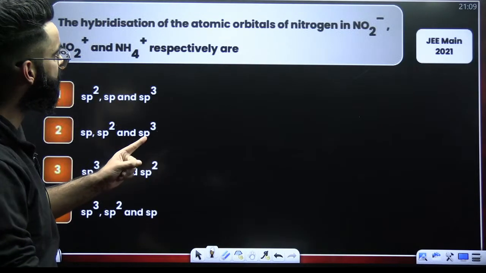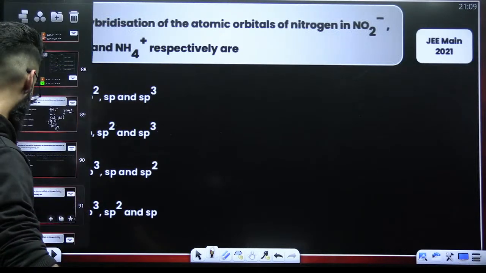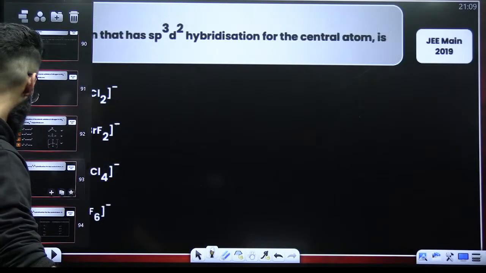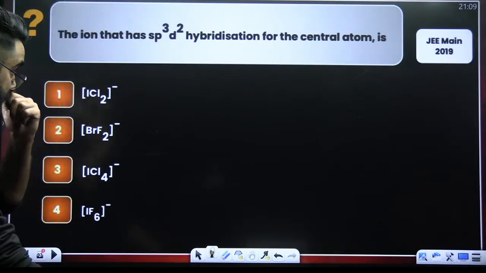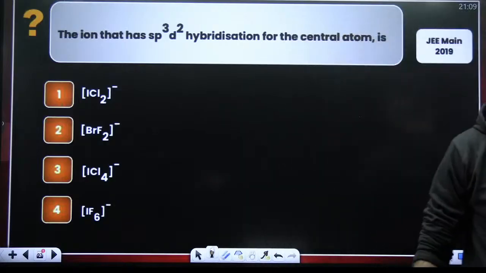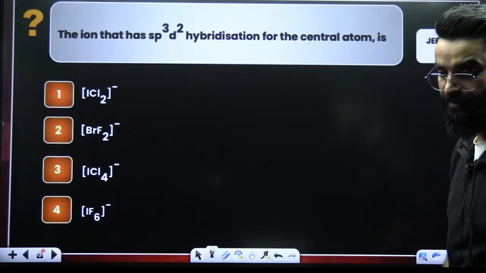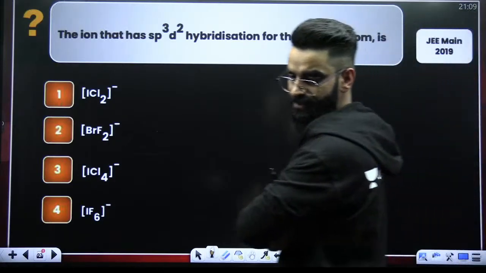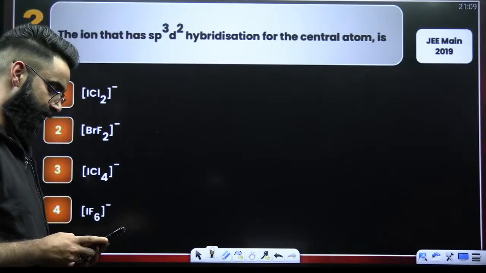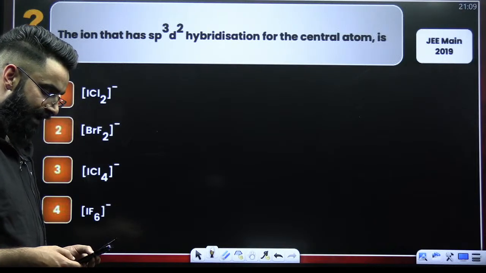I think this question we already solved. NO2 negative, NO2 positive, NH4 positive, right? This is something we solved a few minutes back. I think it was repeated here. Look at this one: the ion that has sp3d2 hybridization. What do you think? I need an answer from you people. Quick.